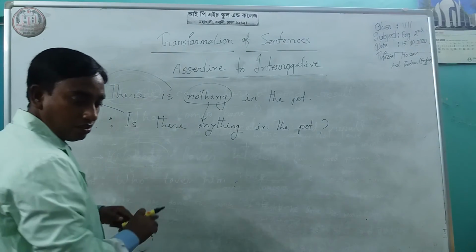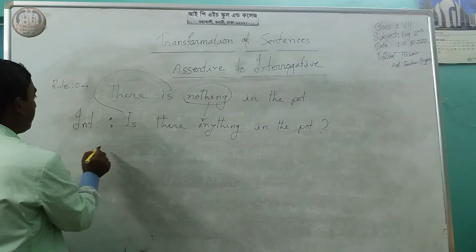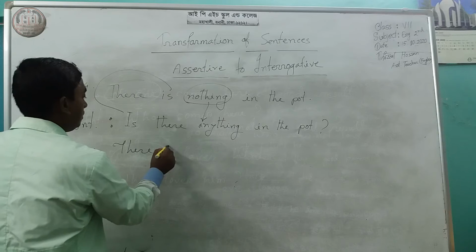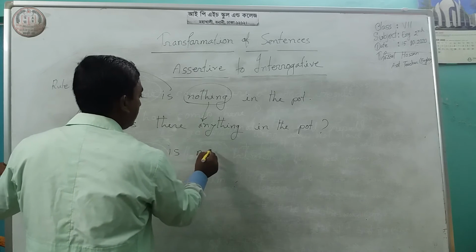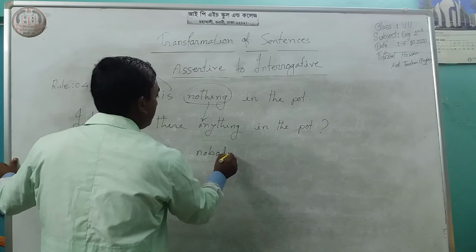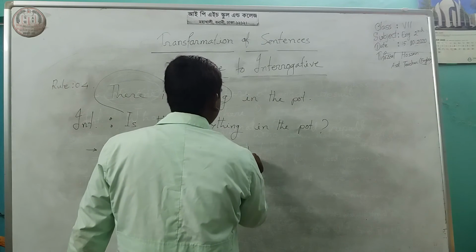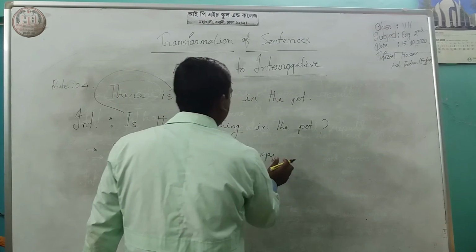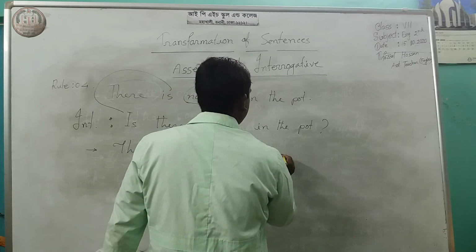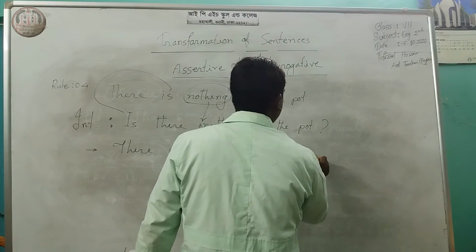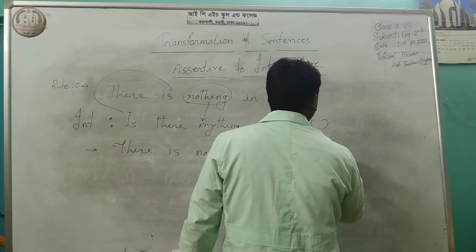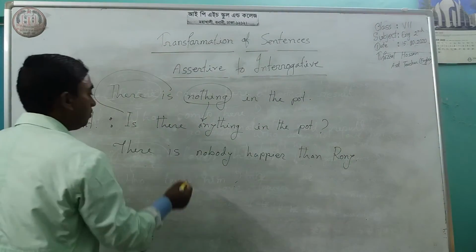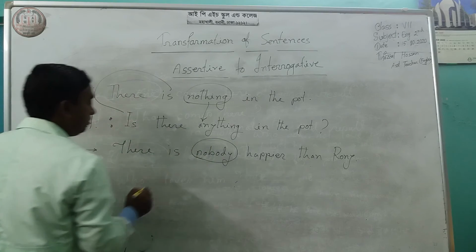Now another sentence. There is nobody happier than Ron. So here look at this negative form.